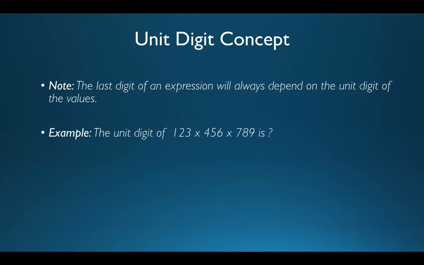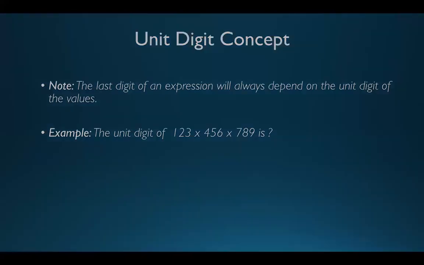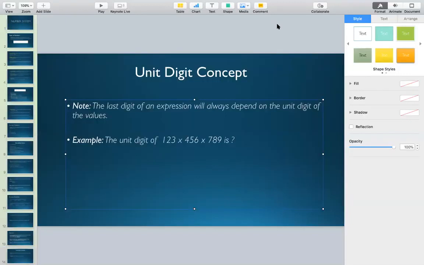So out here, first you will take the last digits of the given numbers. In 123 you will take 3, in 456 you will take 6, in 789 you will take 9. Then you will go for multiplication, so it is going to be 3 into 6 into 9, which comes out to be 162, in which 16 is not important and 2 will be the unit digit of this entire expression. So is it clear how to find out the unit digit in case of such expressions?